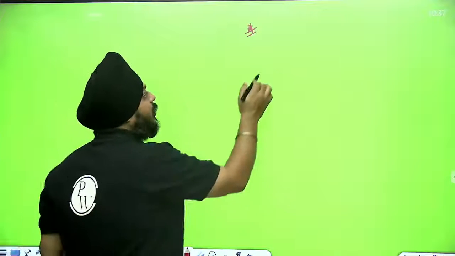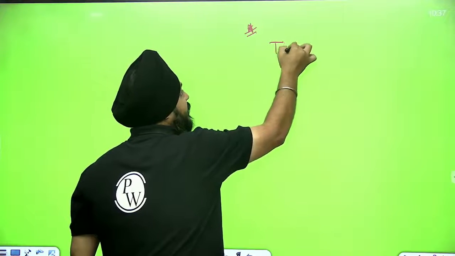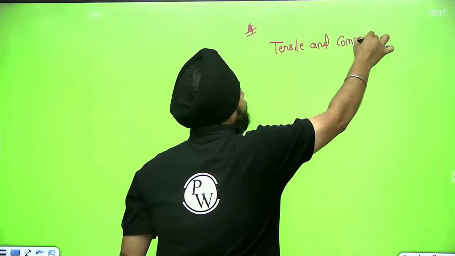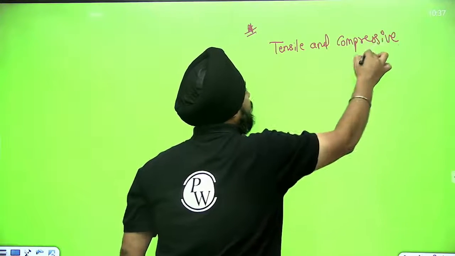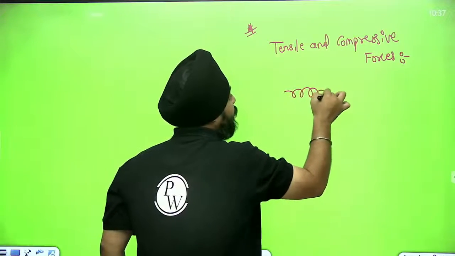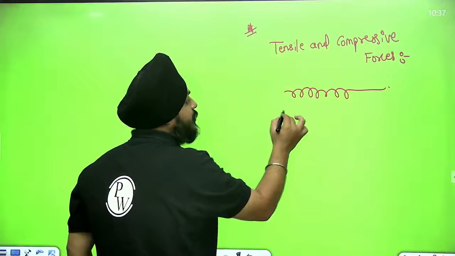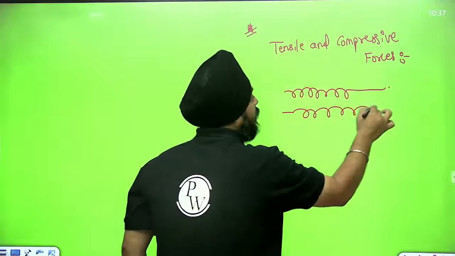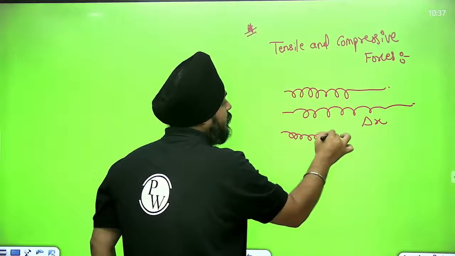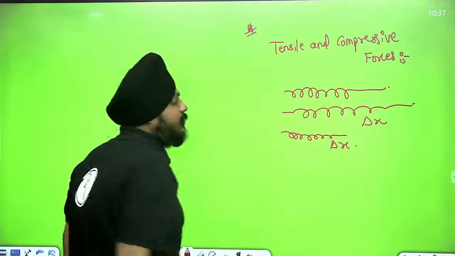Simply, if I'm talking about the longitudinal strain, then for tensile and compressive forces that are acting perpendicular to the system, suppose this is initially a spring at its natural length. Its length is elongated, or its length is compressed.